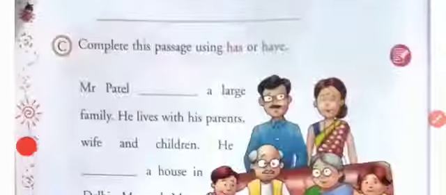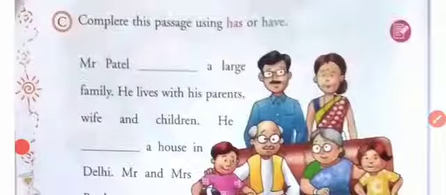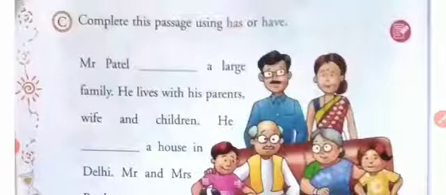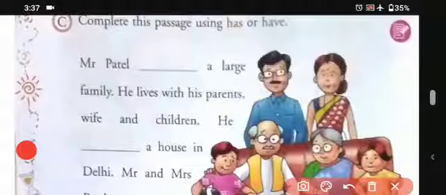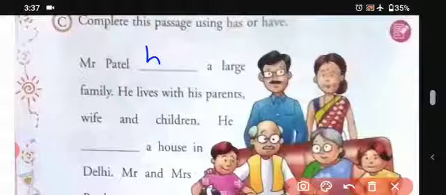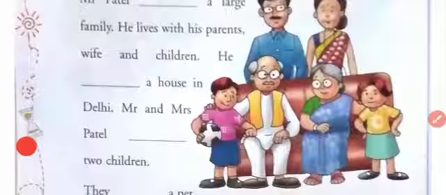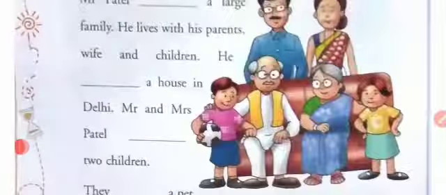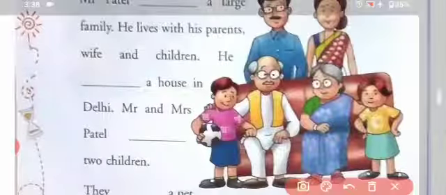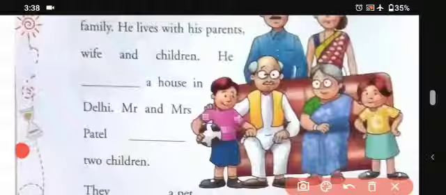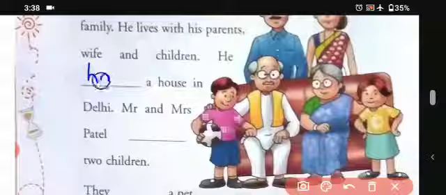So let's see another one. Complete this passage using has or have. So we have to use the words has or have to complete this passage. So let's start. Mr. Patel dash a large family. So what does Mr. Patel have? Mr. Patel has a large family. So we'll be writing here has. Okay students. Then, he lived with his parents, wife and children. He dash a house in Delhi. What does he have? He has a house. So he has a house in Delhi.